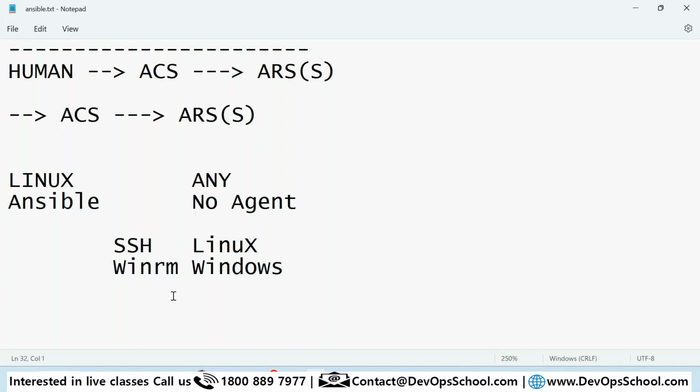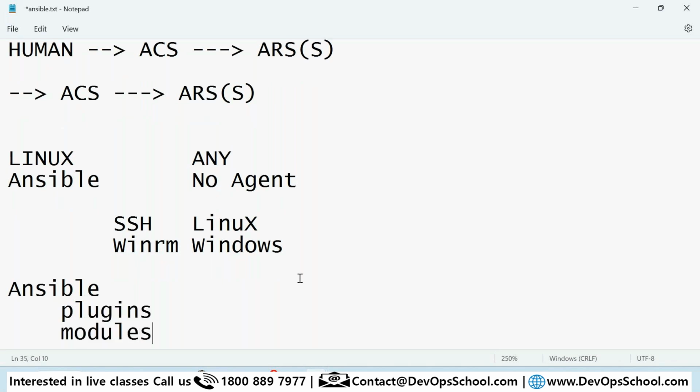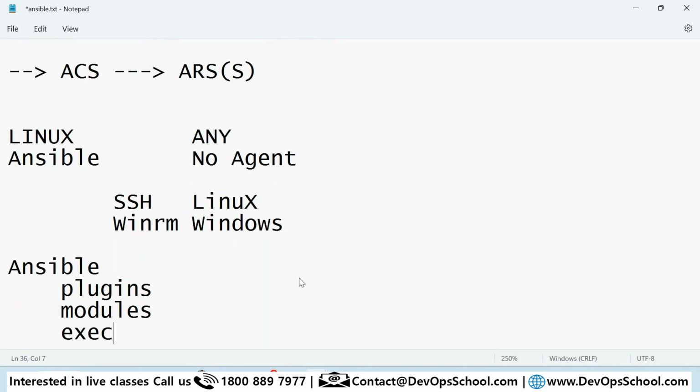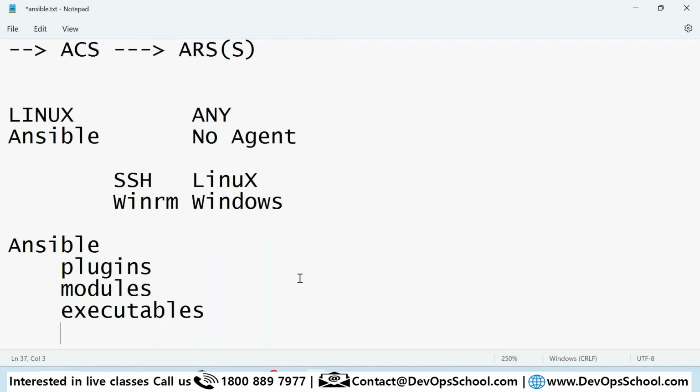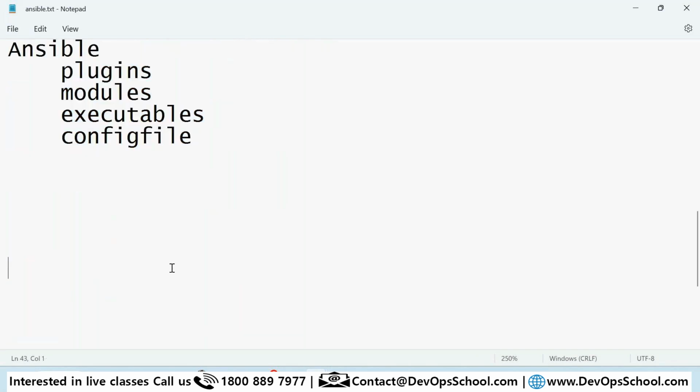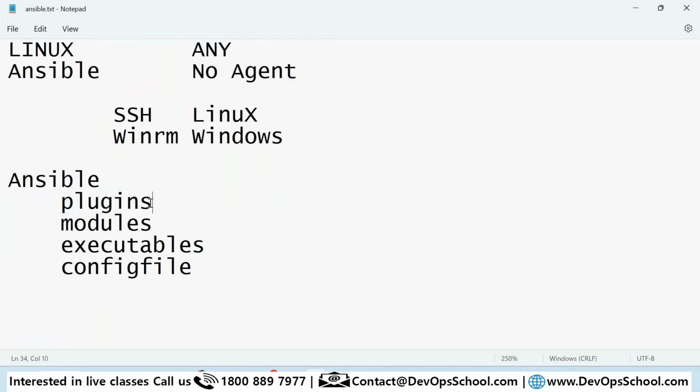Now when you install Ansible, you get plugins, you get modules, you get executables, and you get a config file. These are the utilities you get. So what are plugins basically? In a simple way, a plugin is nothing but code which adds some feature to Ansible.